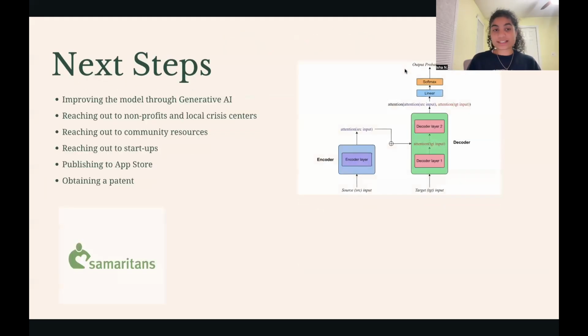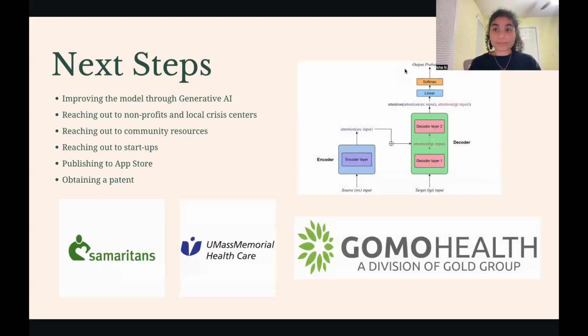Finally, moving on to my next steps, I hope to increase the accuracy of my application further by incorporating transformer models, which is related to generative AI. In addition to this, I hope to obtain a patent, publish to the App Store, and also partner with a lot of organizations that have been really interested in implementing TalkToMe.